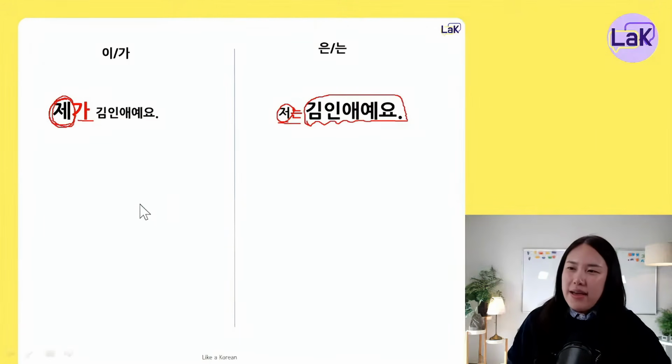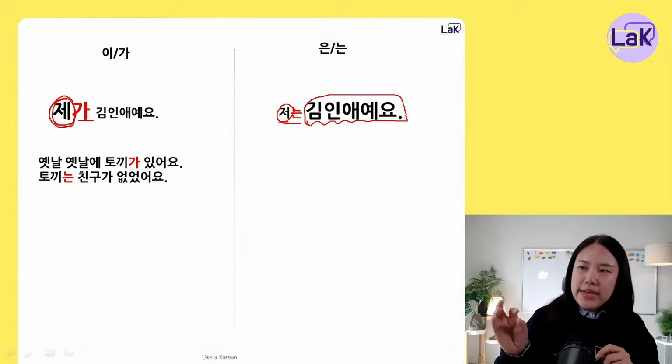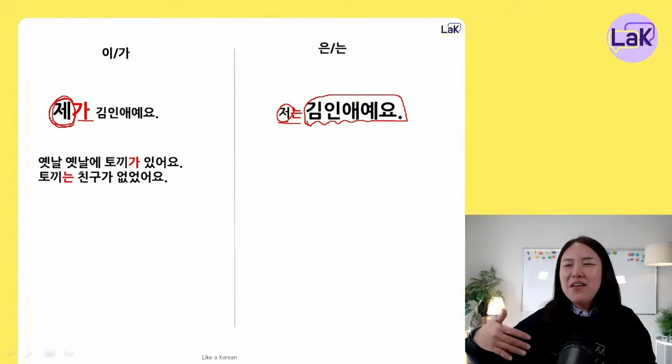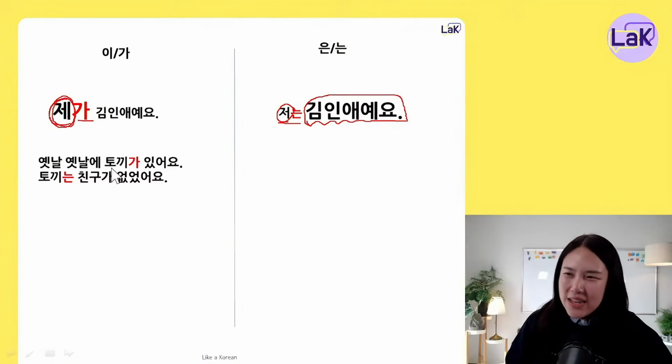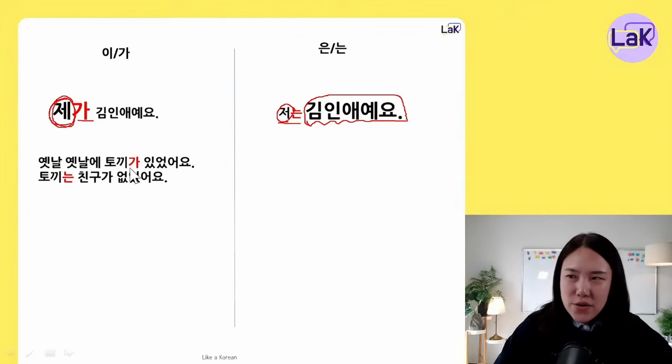Okay. 자, here I have another example. The second sentence here, 옛날 옛날에. 옛날 옛날에 means long long time ago. 옛날 옛날에 there was a 토끼. 토끼가 있었어요. 토끼 means rabbit. Why am I using 가 here?